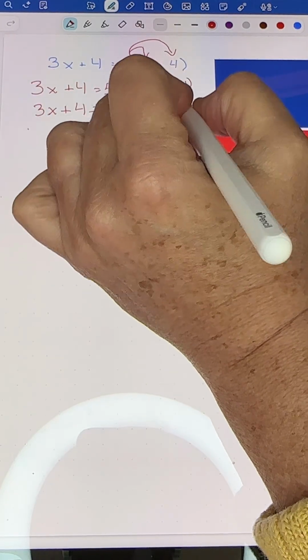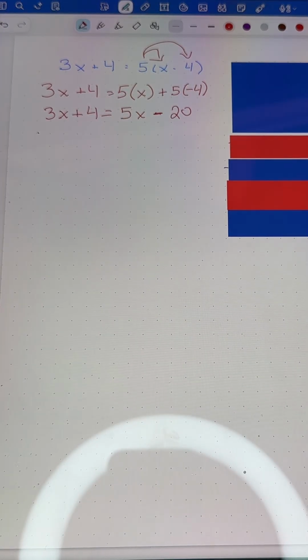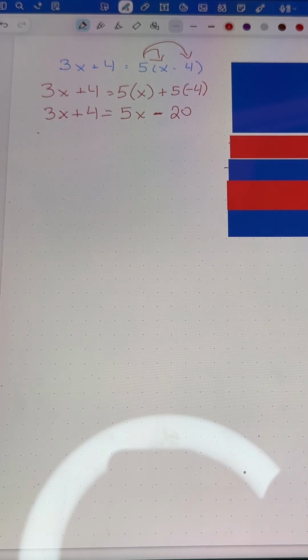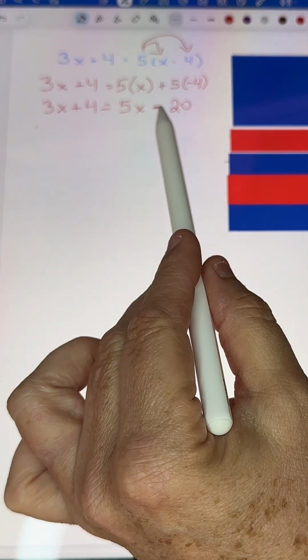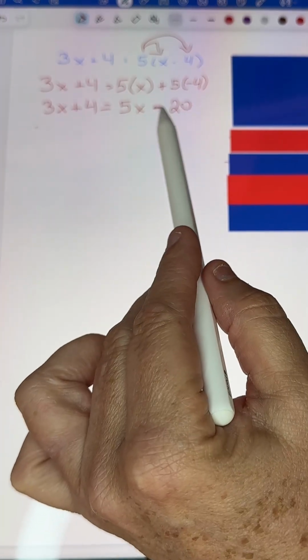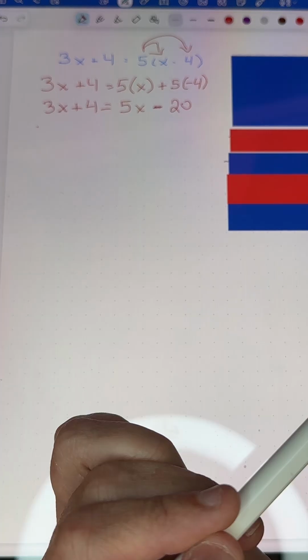Now, positive 5 times negative 4 is going to give me negative 20, which we know as subtract 20, which looks like subtract 20. So, side note, whenever you are multiplying or dividing integers or positive or negative numbers, if the signs are opposite, in other words, if you have a positive and a negative number, then your answer is going to be negative, or what we think of as subtract. If they're both the same, if they're both positive or they're both negative, then your answer is going to be a positive, what we think of as addition. So that's how we got that negative 20.